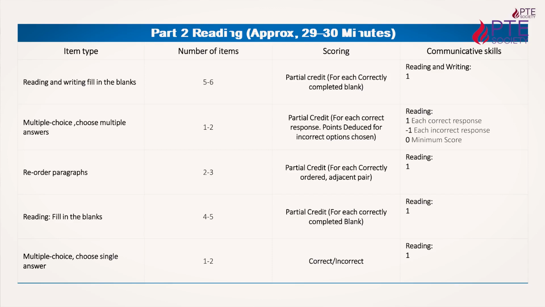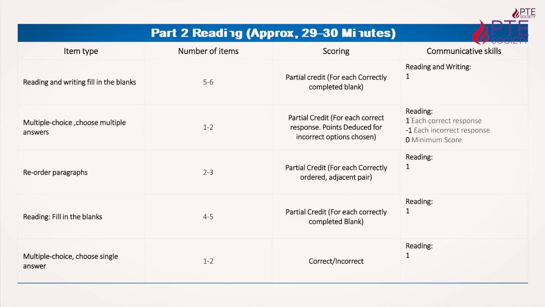Reading filling the blanks means there will be 6 to 7 options and you have to pick out of that and drop. You will pick one option and drop it into the given blank, right? So there are two types of filling the blanks in this test. And the last item will be multiple choice, single answer. Now you have to give one answer when there is a big paragraph.